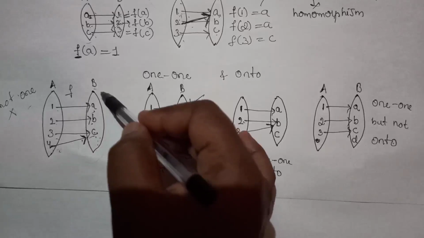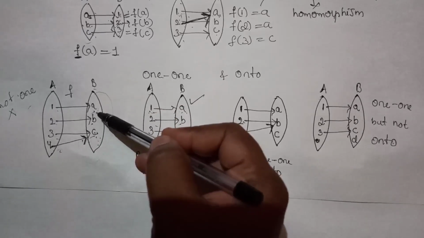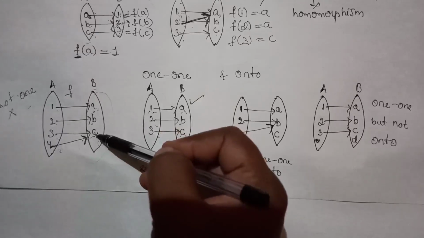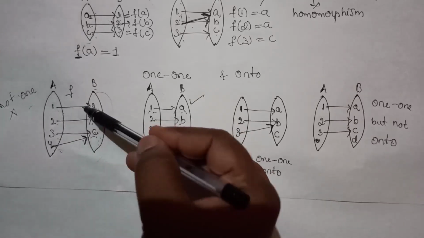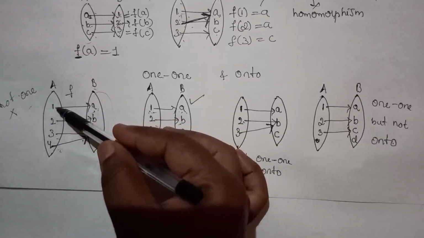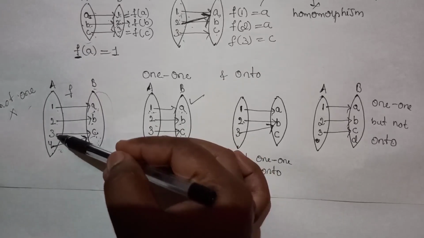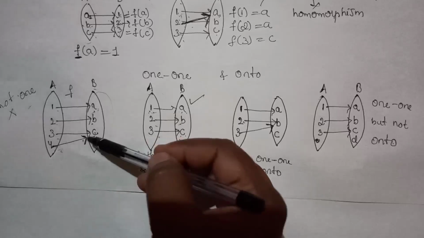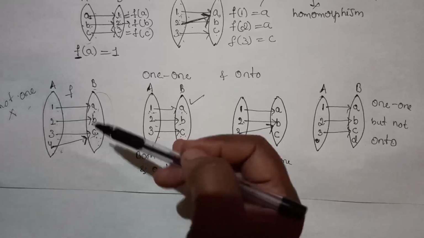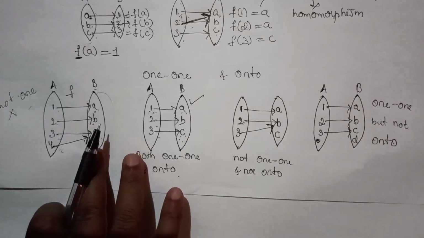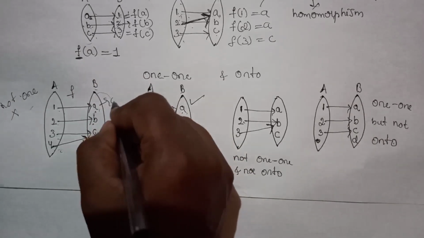See here, in this example it has 3 elements. All the elements have pre-images. The pre-image of A is 1, pre-image of B is 2, pre-image of C is 3 and 4. So it may have more than one pre-image, no problem, but it must have at least one pre-image, then it is called onto.